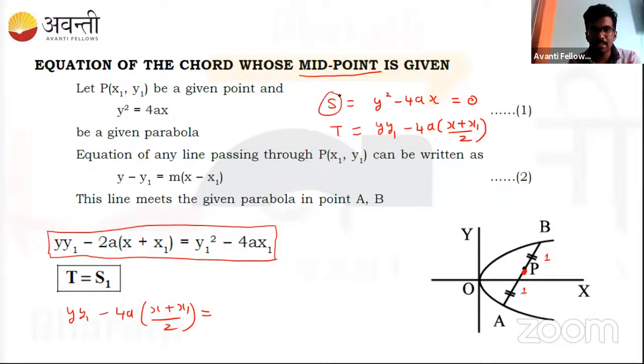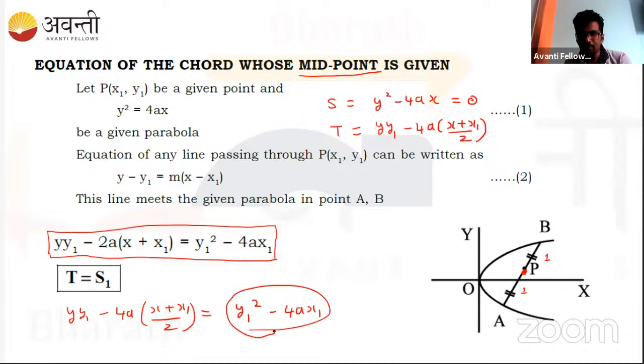But s1 indicates the value after substituting a point. The point to substitute is x1 comma y1. If you substitute that, you'll get y1 square minus 4ax1, isn't it? So this equation, after solving, gives you the equation of a chord. After substituting the point you get a number, and the variables are x and y. From here, we'll get our answer.